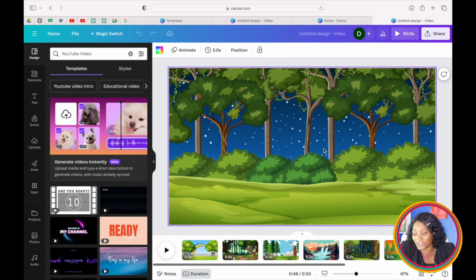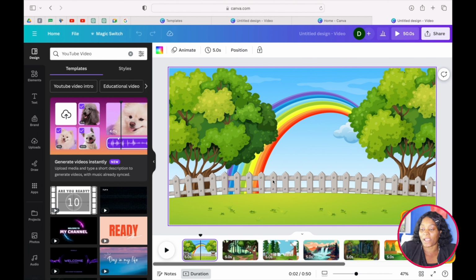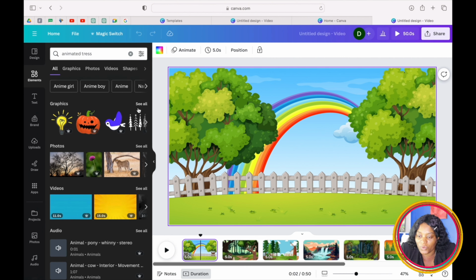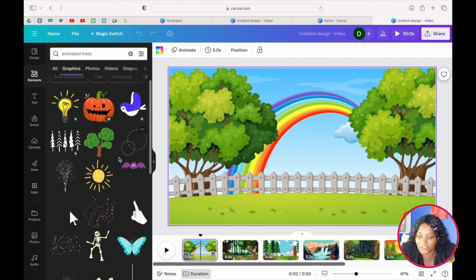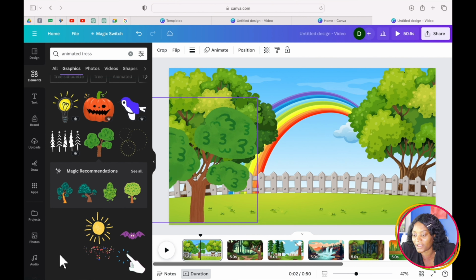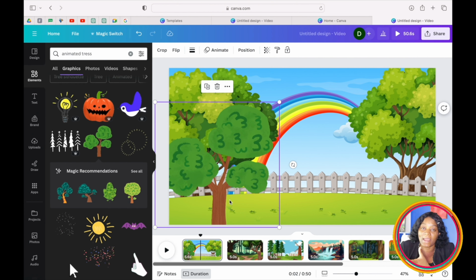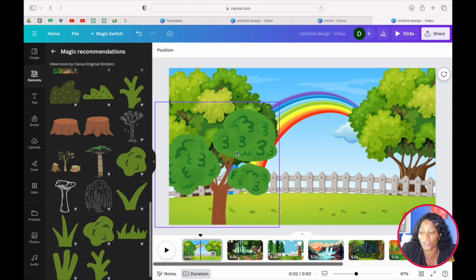So when you've had everything that you want, the next thing is that we don't want our images to be stagnant like this. There are two ways we can fix this. One of the ways is that you can come here, you go back to element and just put animated trees, and then it's going to come out with animated trees. Like this one, for example, is animated. So you just make sure that it lines up with your decoration, make sure it lines up with your background. So that's one way that you can do it.